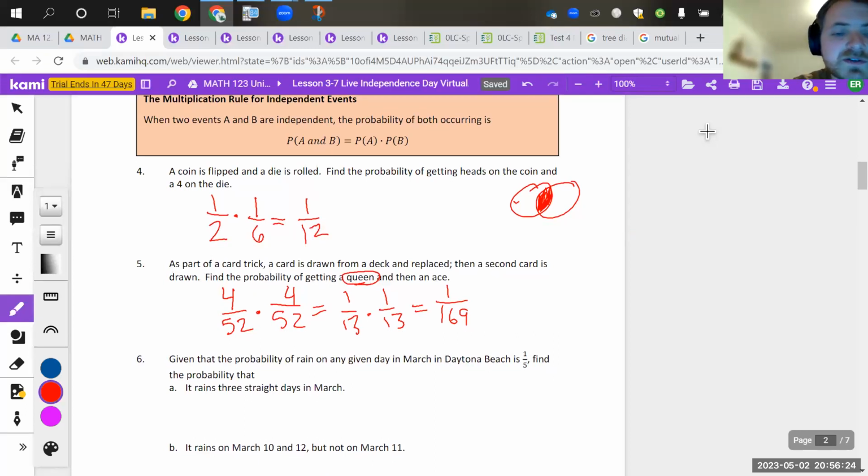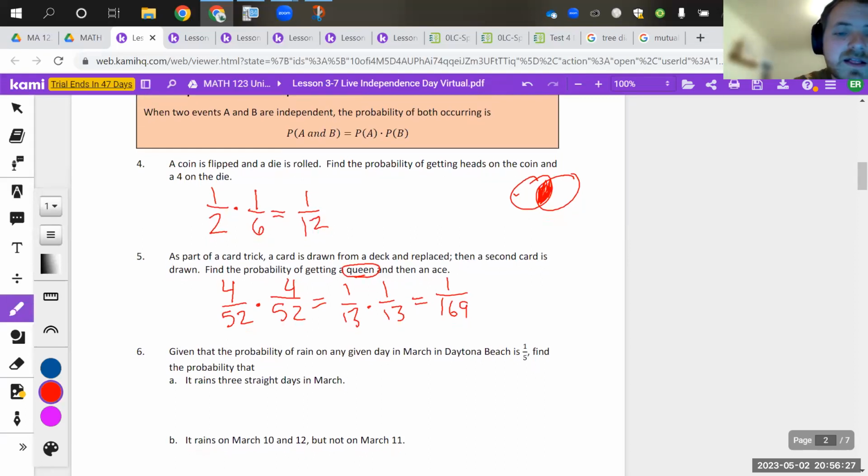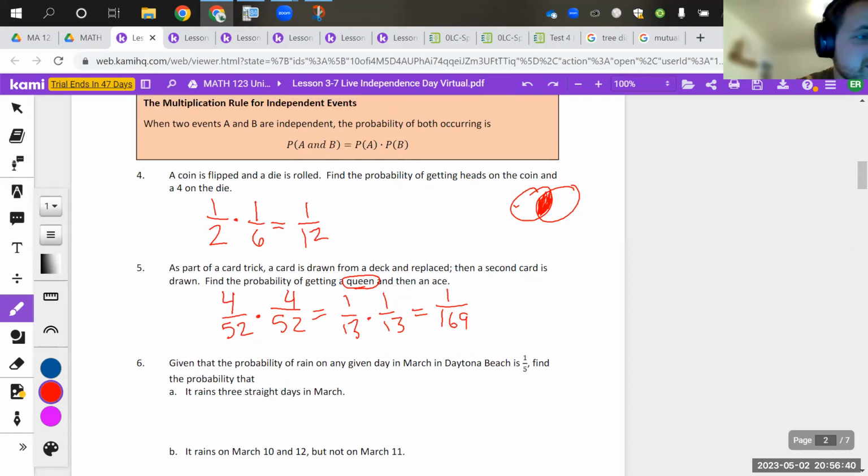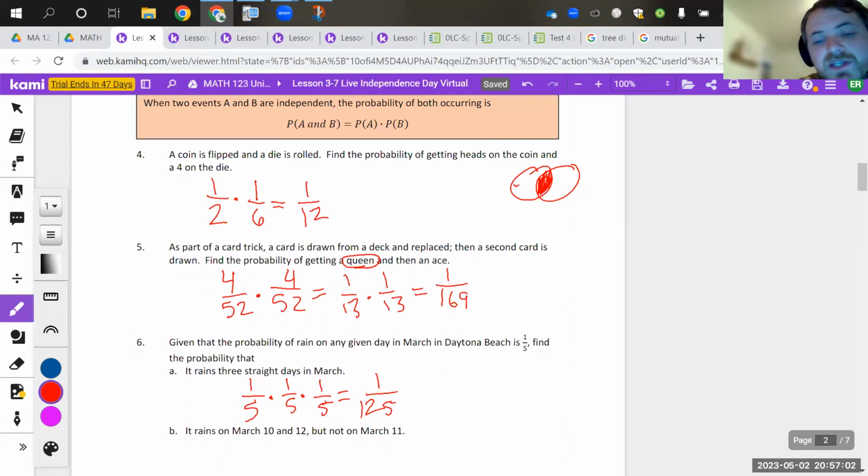So if we've also got a situation where the probability of rain on any given day in March is 1 out of 5, a 20% chance, what is the probability that it rains 3 straight days? It's saying that the 3 days are independent here for this to work. So the first day you've got a 20% chance, 1 out of 5. The second day you've got a 20% chance, 1 out of 5. And the third day you have a 20% chance, 1 out of 5, giving you 1 out of 125 chance that it would rain 3 straight days in March. So pretty low percentage that it would rain for 3 days straight in Daytona.